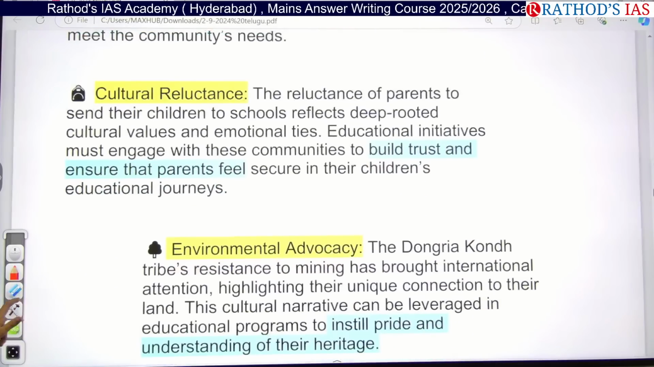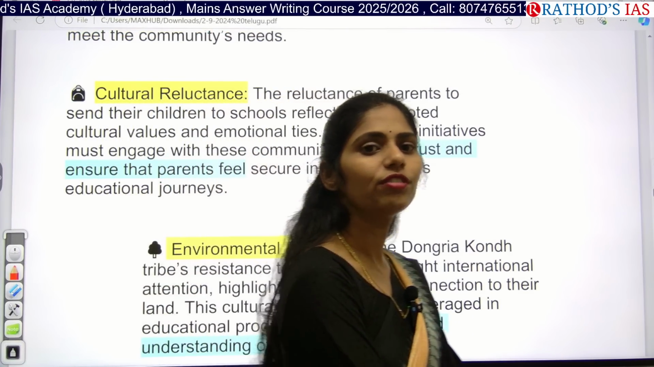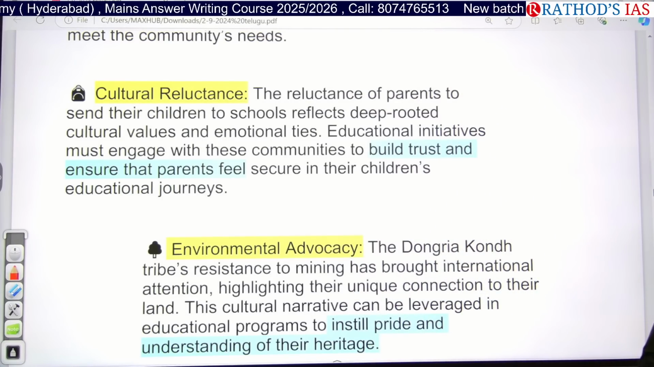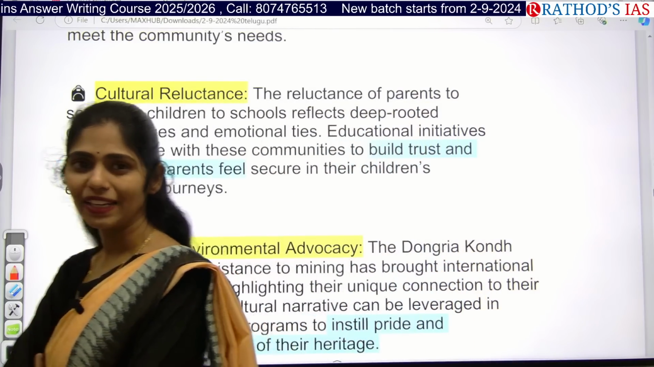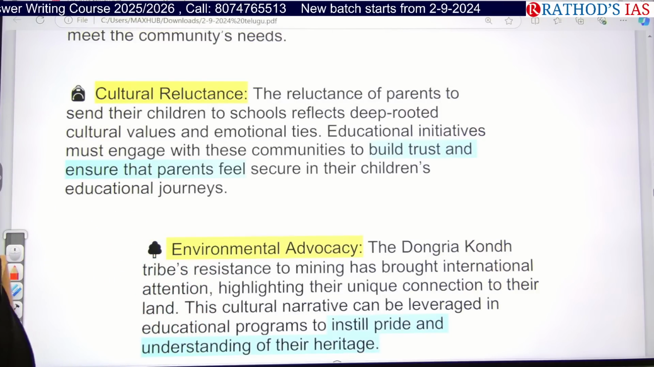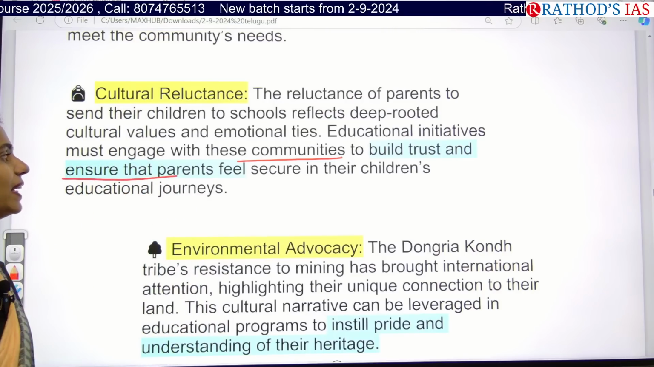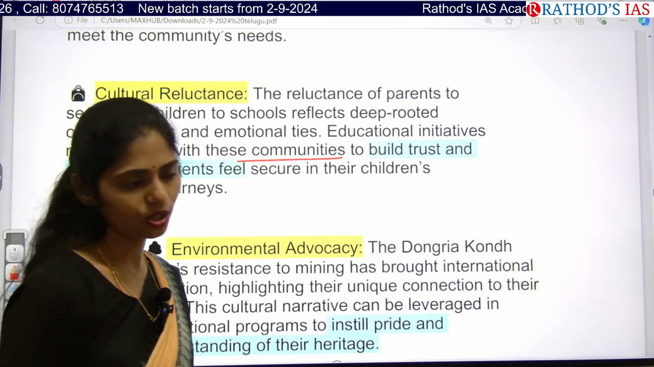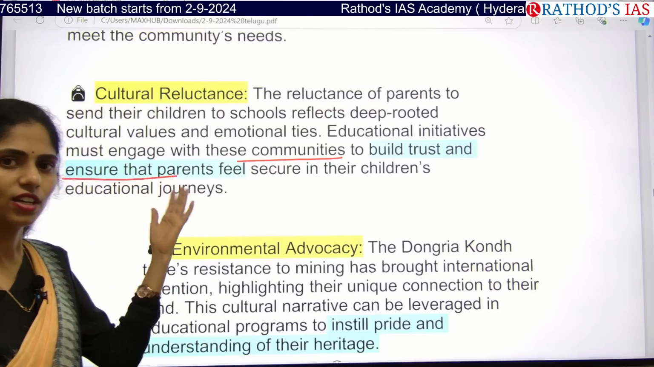And the next important point is why these parents are not sending their children to school: because of deep-rooted culture. Culture is a very important point, because of their cultural values and their emotional ties with nature. They don't want to send their children to school, so the communities need to build trust and ensure that parents feel secure about their children's education journeys. Whenever parents don't have trust that their children will be safe, obviously they will not send them to school.